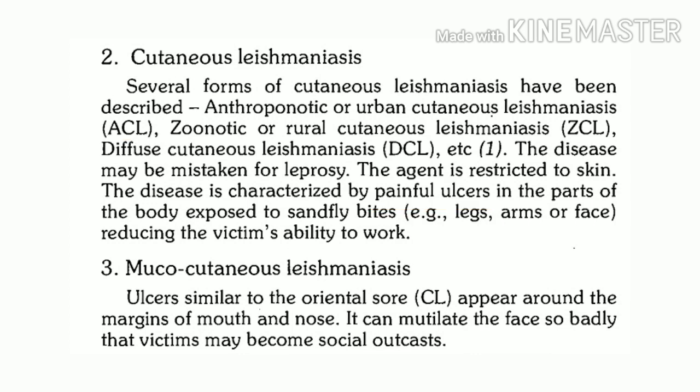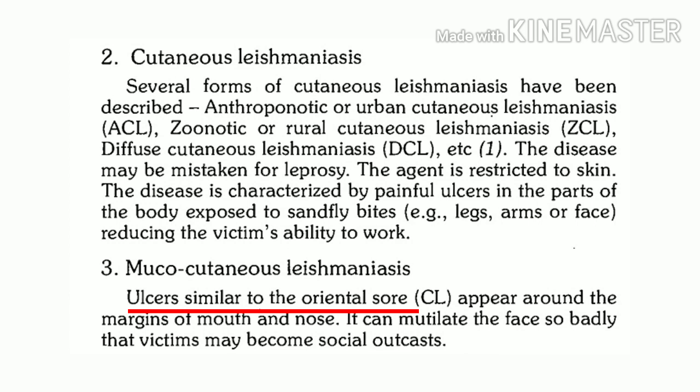The third form is mucocutaneous leishmaniasis. In mucocutaneous leishmaniasis, again the manifestation is ulcers. These ulcers are similar to the ulcers of oriental sore or the ulcers of cutaneous leishmaniasis.